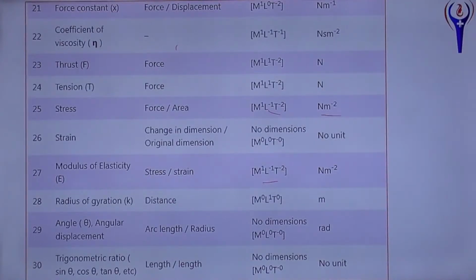Radius of gyration, that is L power 1 only, unit meter. Angle theta or angular displacement has no dimension but unit radian. And trigonometric ratios, sin theta, cos theta, tan theta, have no dimension and also no unit.